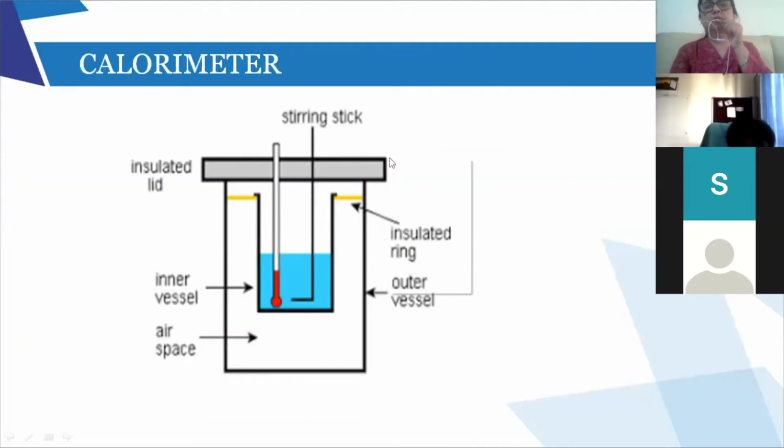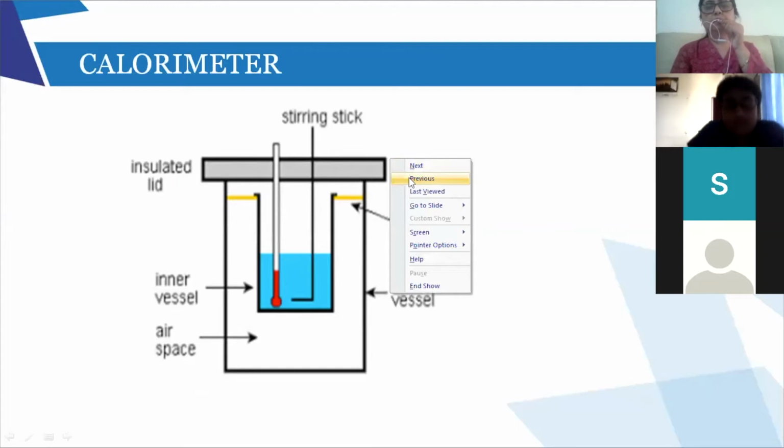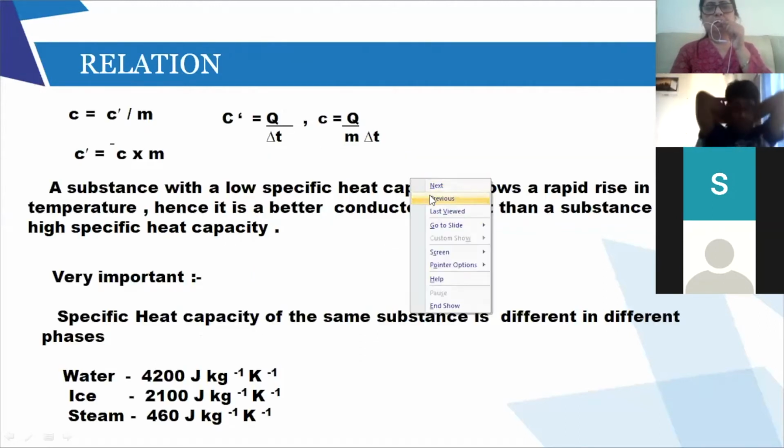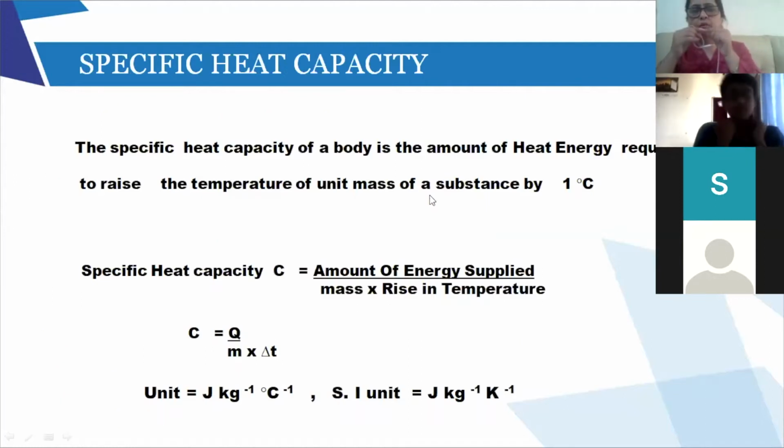Ma'am, 1 minute, 1 minute. I will just come to that specific heat capacity screen. Ask. Who wants to ask? Yes, Aditya, tell me. Ma'am, what just happened 5 minutes ago? I lost electricity here. Okay, fine. The light was off. Okay. Ma'am. So just here. 1 minute.